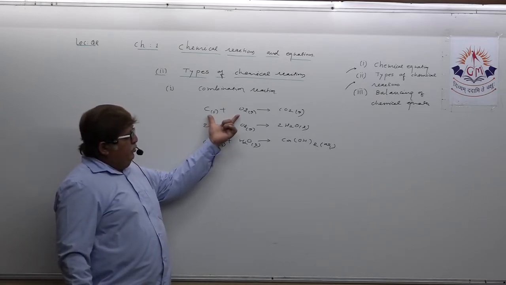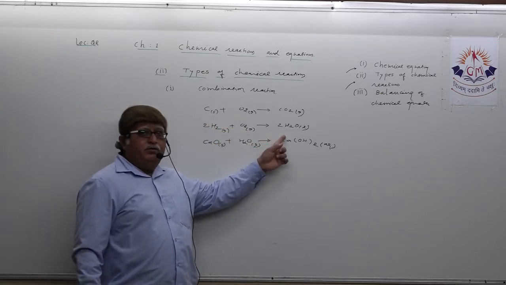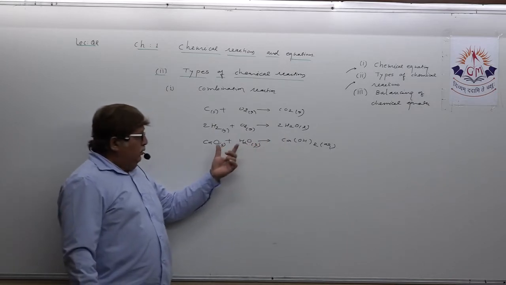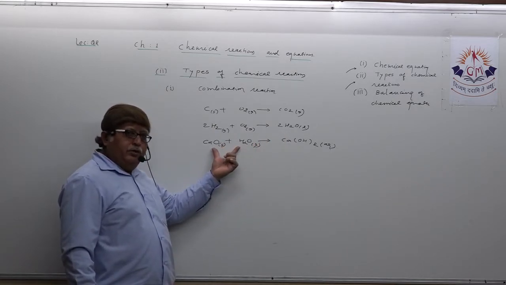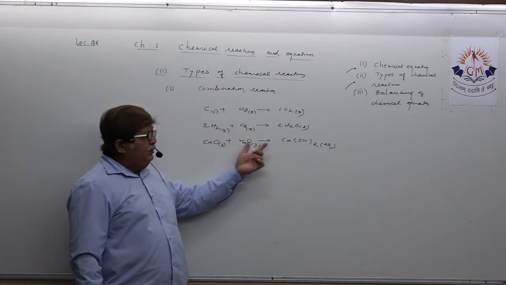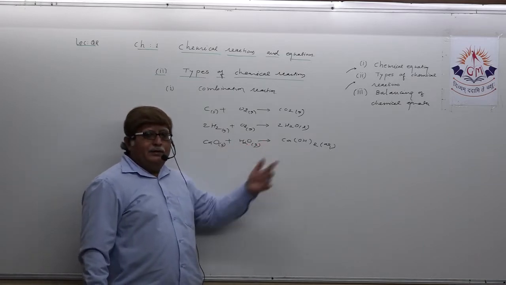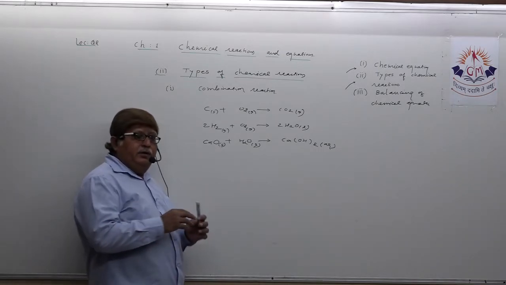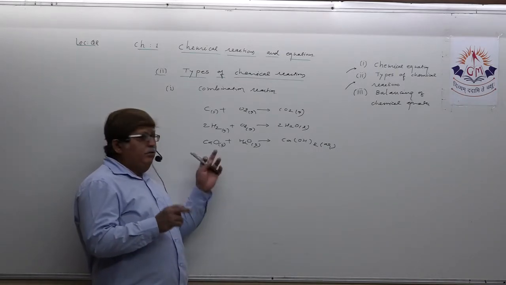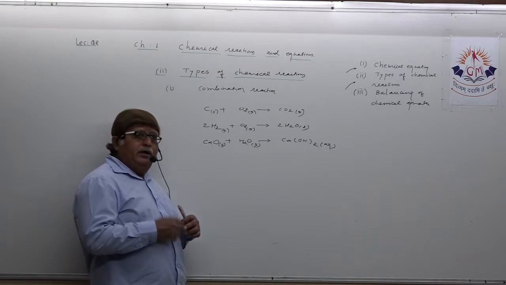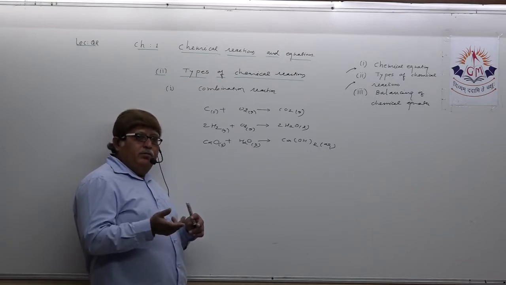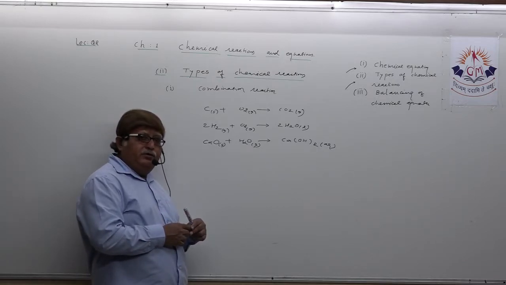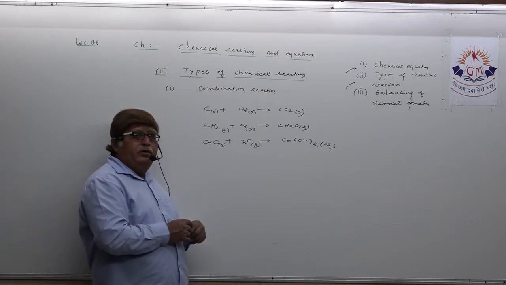Either two elements combine and form a new compound, or two compounds chemically react and form a new compound. That means one thing is generalized, that in a chemical reaction either two elements, or an element and a compound, or two compounds chemically react with each other and form a new compound.